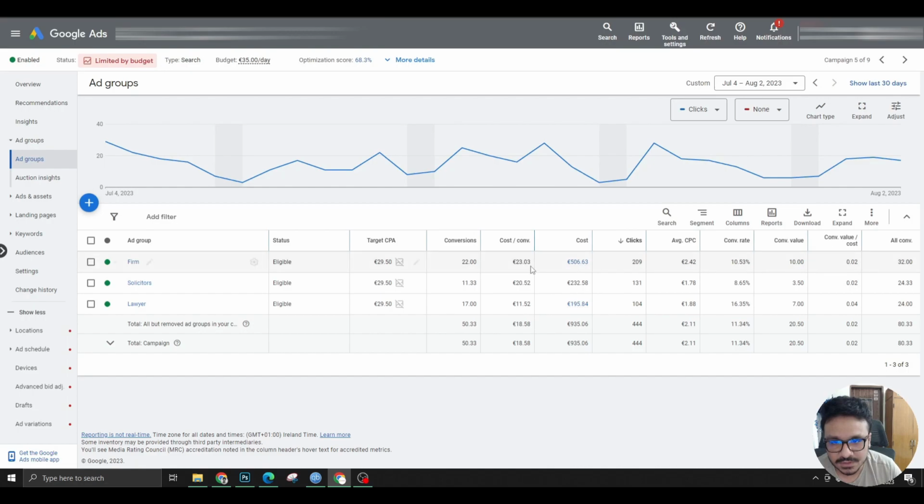The cost per conversion is 23.03 euros. So it never spent 29.50, it actually always stays below the radar. So for 29.50, it spent about 23.